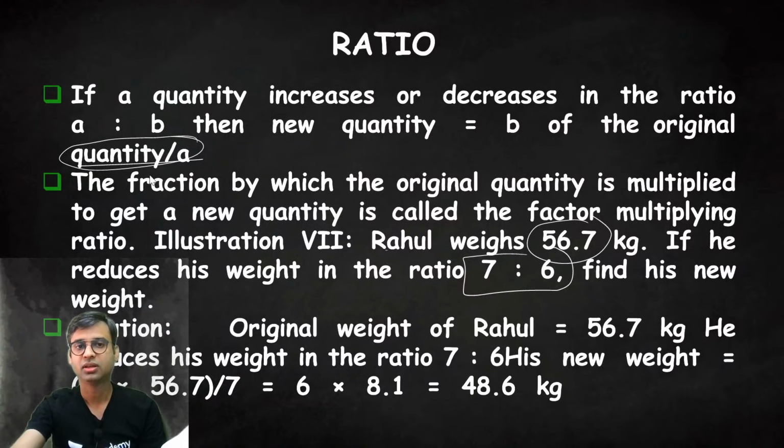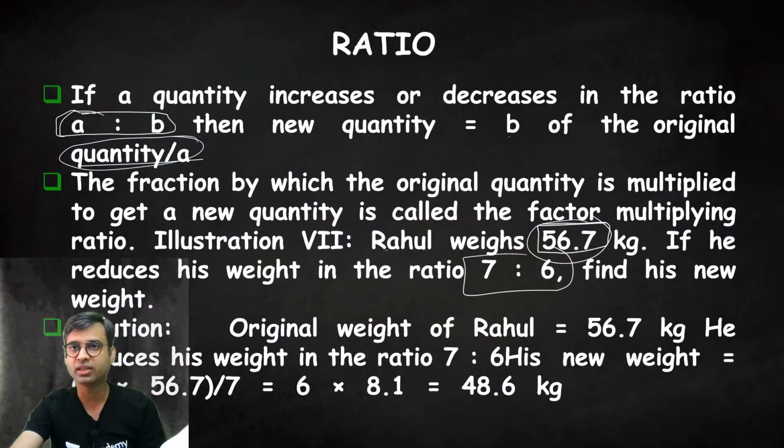This is the example. If the quantity increases or decreases in the ratio of A is to B, then the new quantity is B by A of the original quantity. In this example, the original quantity was 56.7 kg and we have increased or decreased it in the ratio of 7:6.